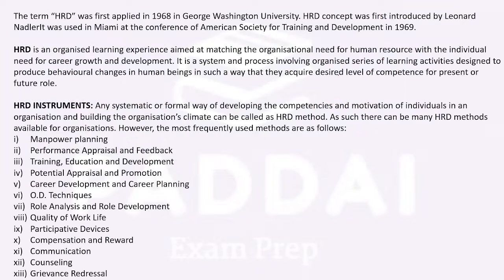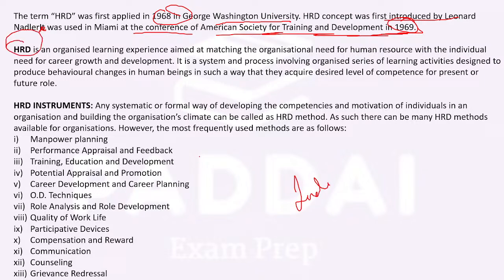HRD for the first time was applied in 1968 at George Washington University, and it was introduced by Leland Nadler, and it was at the Miami Conference of the American Society for Training and Development in 1969. Clear? How it was introduced, when it was introduced, used for the first time, who introduced it. Who are the Indian authors associated with it? What is human resource development?